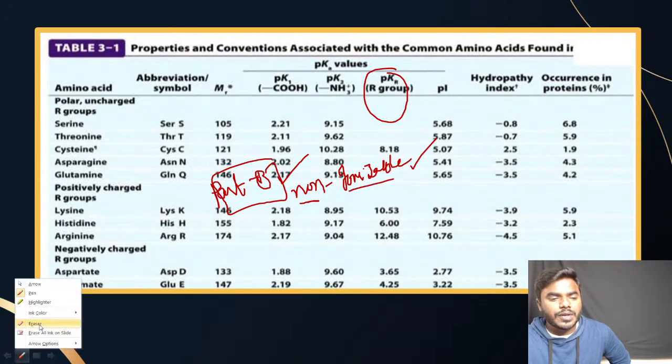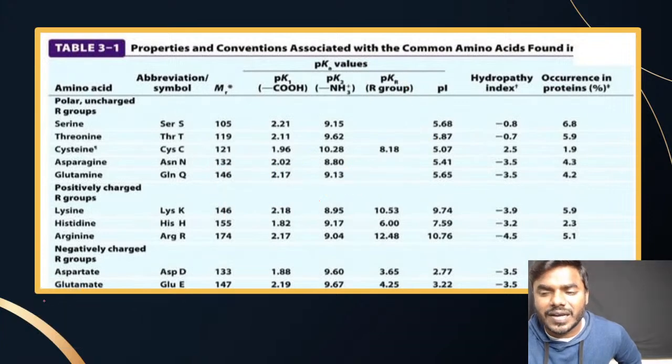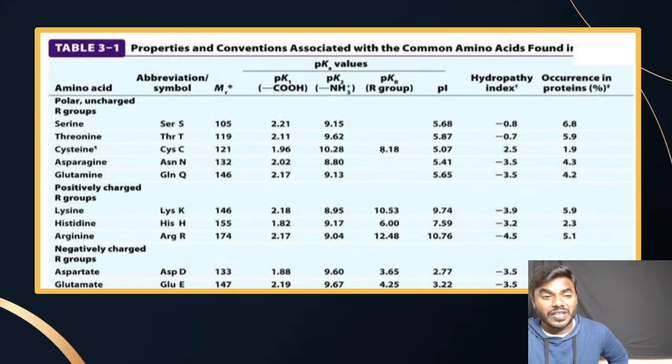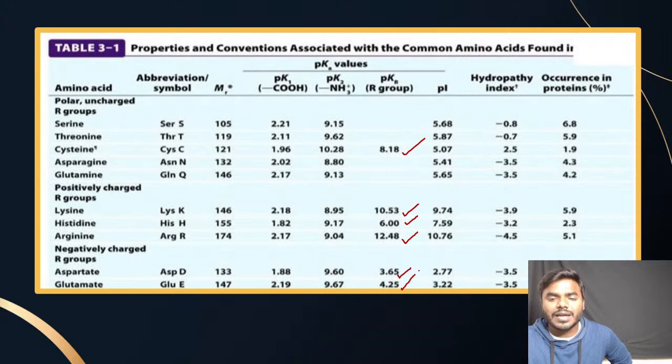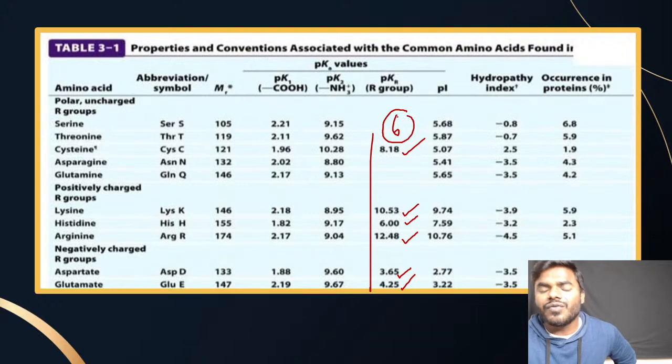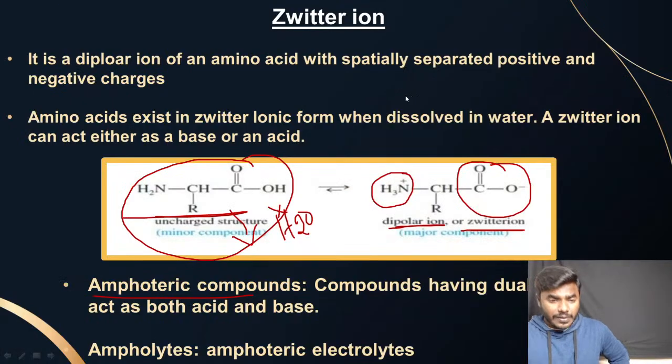So please keep in your mind what kind of amino acid R groups are ionizable without fail. Please remember cysteine, lysine, histidine, arginine, aspartate, glutamate. These are the 6 amino acids where the R groups are truly ionizable. My sincere request to all of you is to remember that compulsorily.